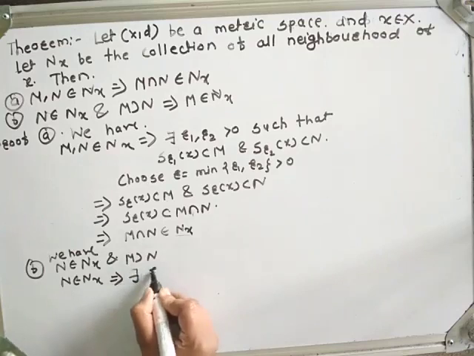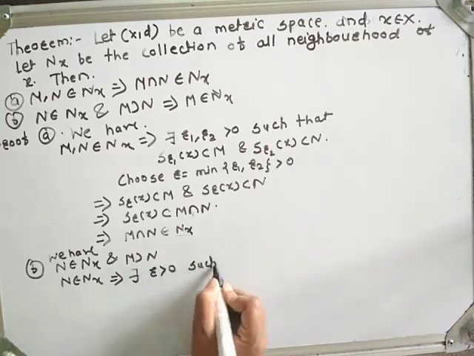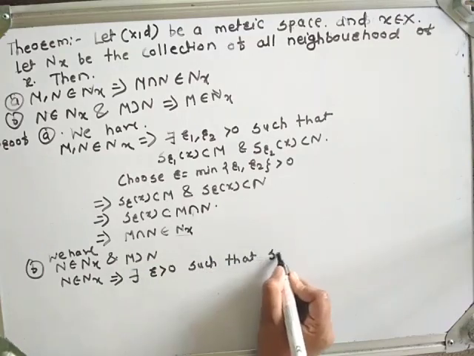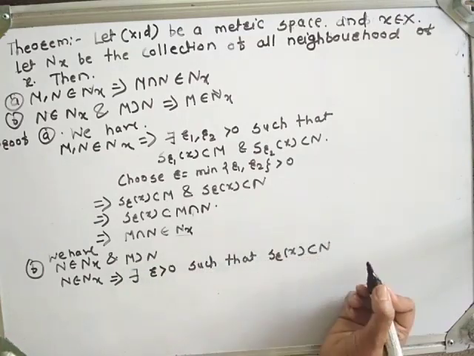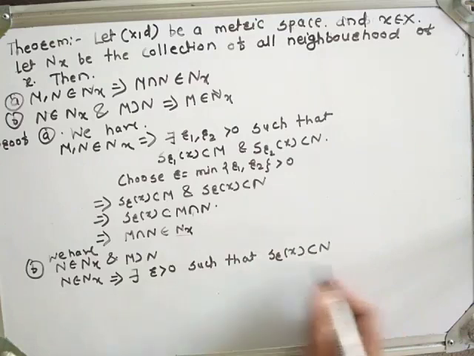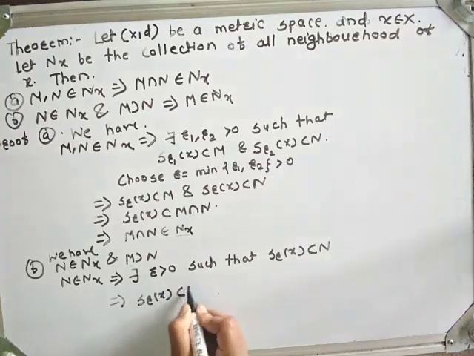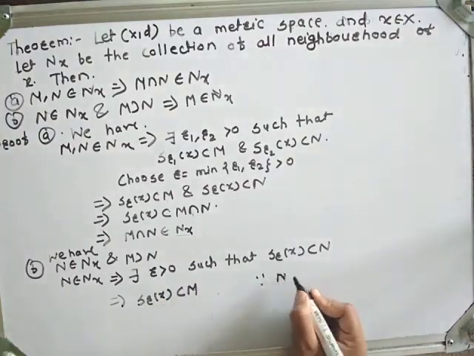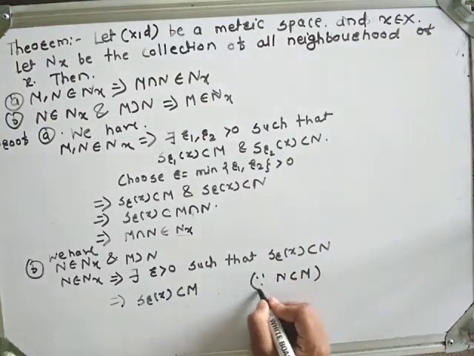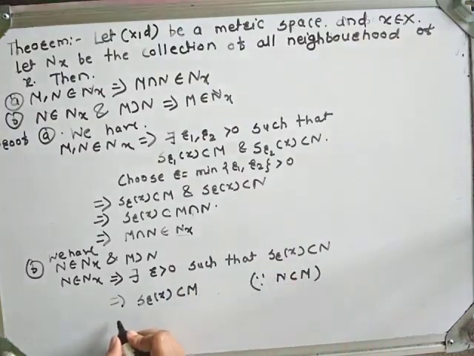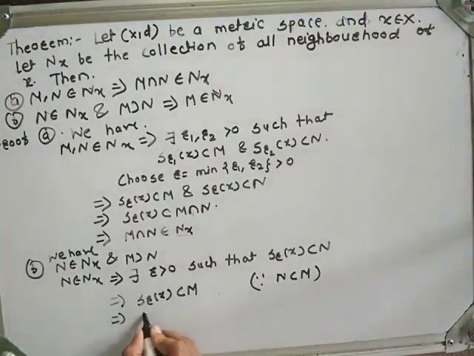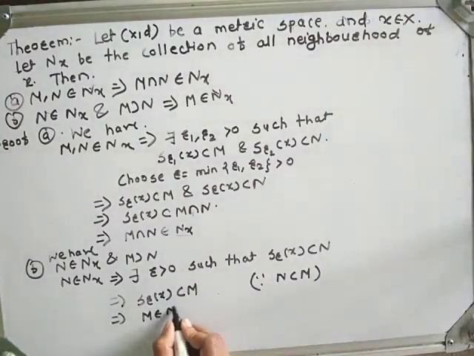That implies there exists r greater than 0 such that S_r(x) is a subset of N. That implies S_r(x) is a subset of M, since M contains N. That implies M belongs to N_x, that is, M is a neighborhood of the point x. Hence the proof of the theorem is complete. Thank you.